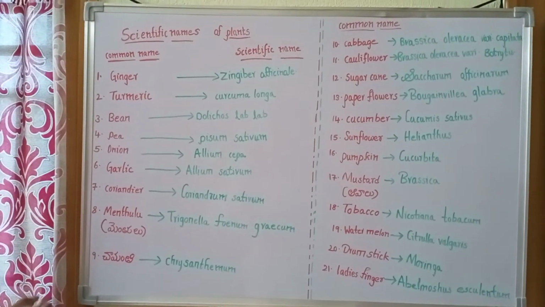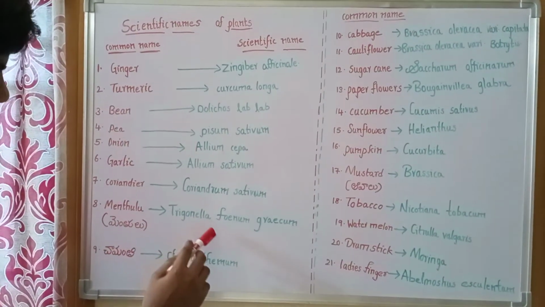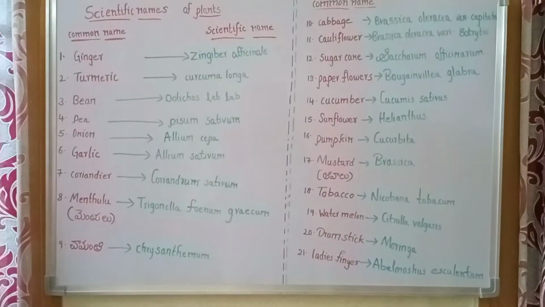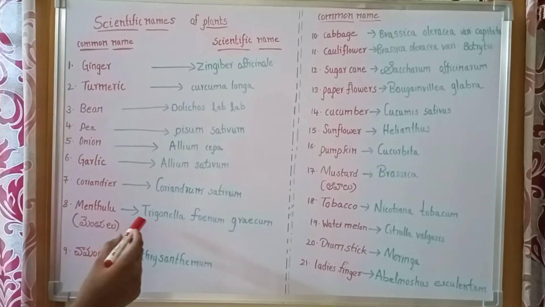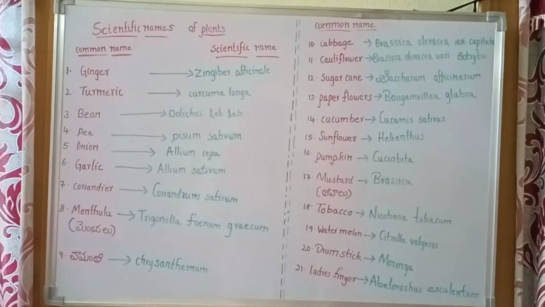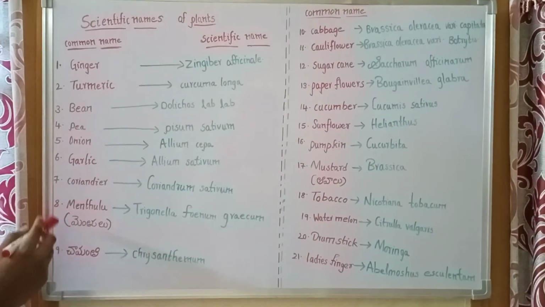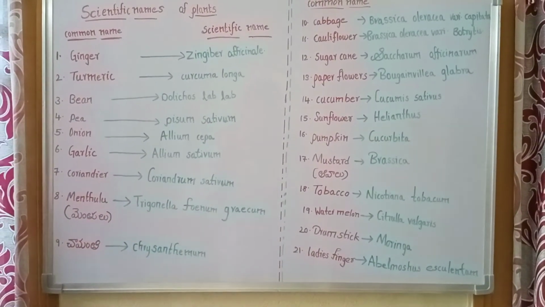The scientific name of menthi seeds, or menthulu, is Trigonella foenum-graecum. Again, the scientific name of menthulu is Trigonella foenum-graecum.